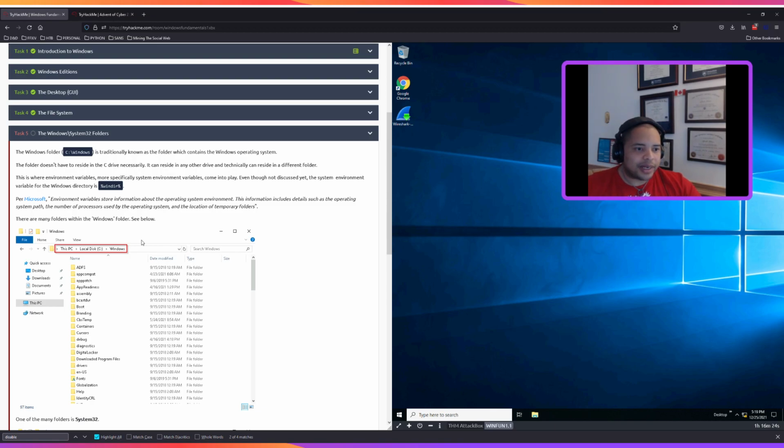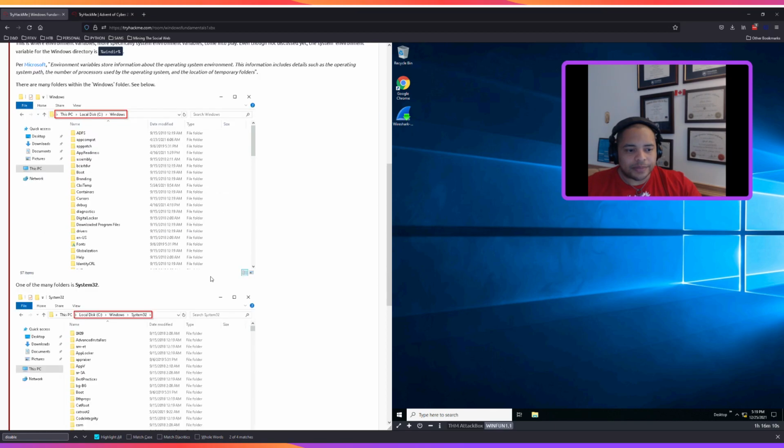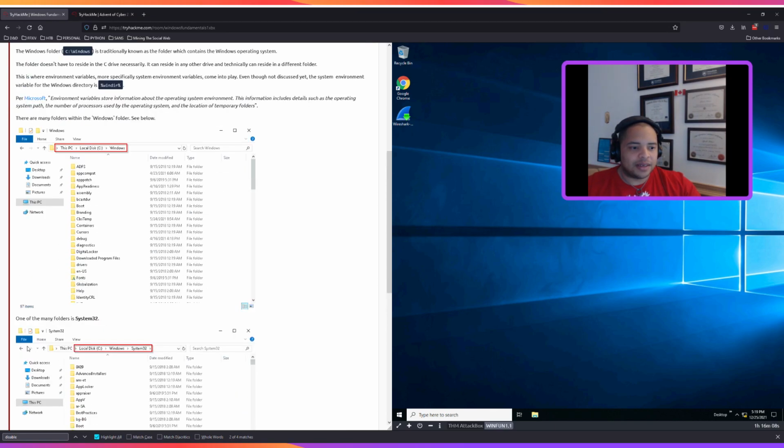All right, per Microsoft, environment variables store information about the operating system environment. The information includes details such as the operating system path, the number of processors used by the operating system, and the location of temporary folders. All right, cool. So that's good to know. One of the many folders is System32.